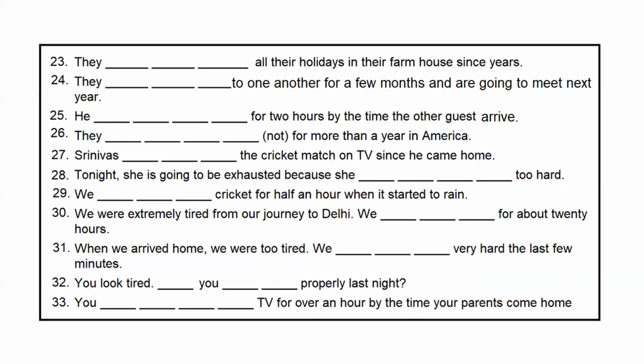Then you have the present perfect continuous. Again, subject plus have been plus verb plus ing. There's no change in that. With all the subjects, you will write I have been doing. Okay. We have been doing. Right. But he has been doing, she has been doing. All right. So that is how you will be using that tense. Then the simple past, you will be using the ed form.